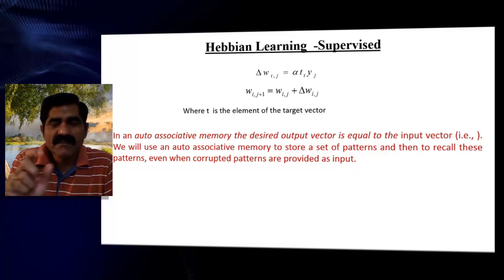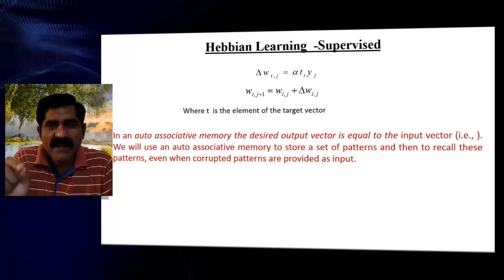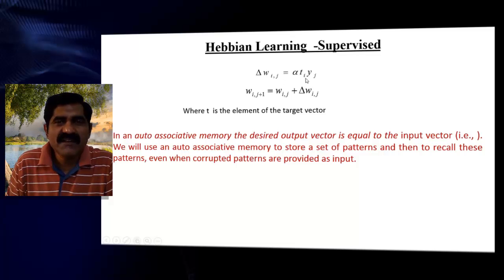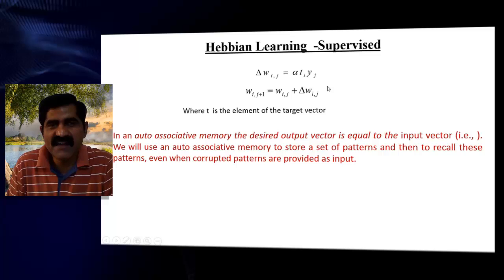Later, Hebb even proposed a supervised mechanism, but it is not so popular. For your understanding only, I am keeping this slide here. Earlier X was there, but here that is replaced by T, the target. So this is the supervised learning mechanism proposed by Hebb, but it is not in practice. Hebbian learning is popular for unsupervised learning.